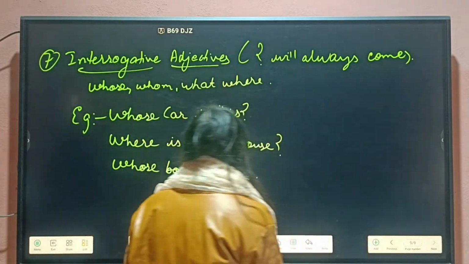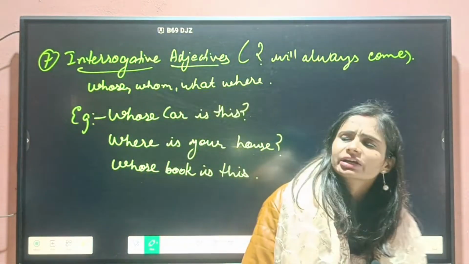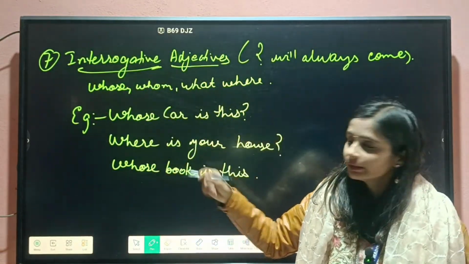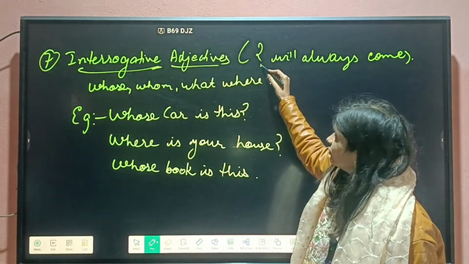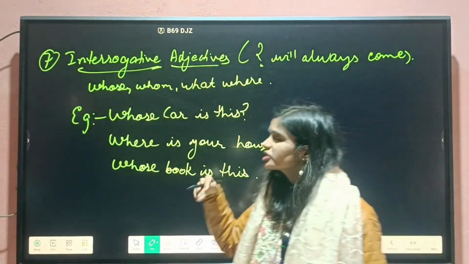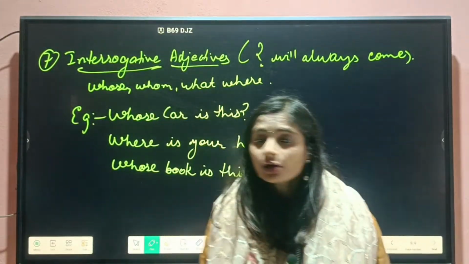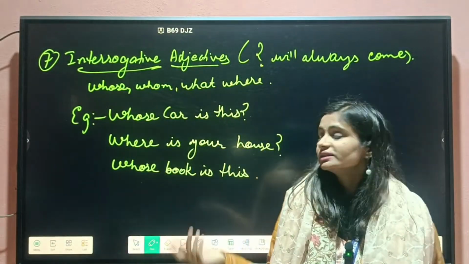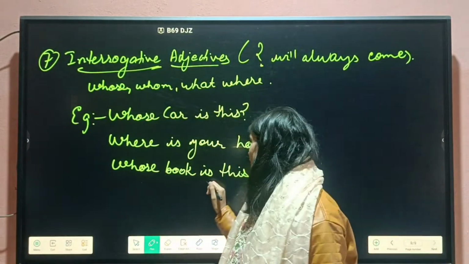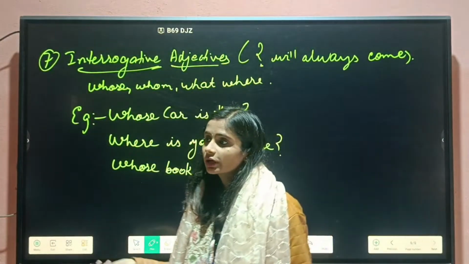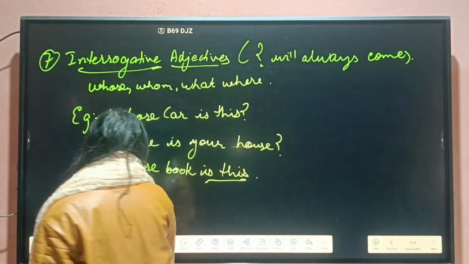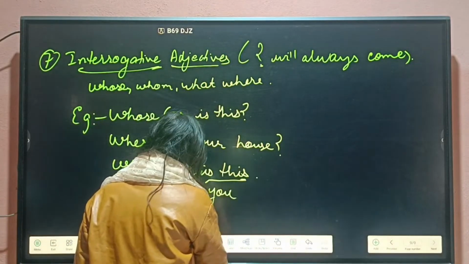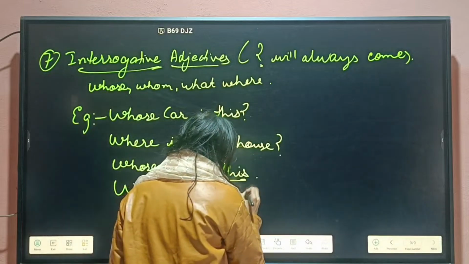And last one that we discussed is interrogative adjective. Whenever we will see the word interrogative, only one thing will keep in mind, that it always ends with question mark. Interrogative simply means that we are asking a question, like whose car is this? There is one car, and I simply ask that whose car is this, or whose book is this, and I am asking where is your house? What are you doing? Okay, what are you doing? This is also an interrogative adjective.